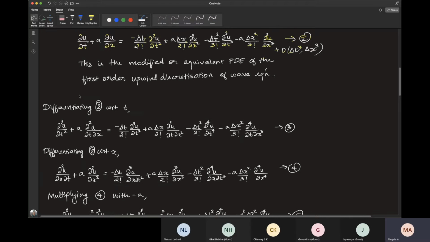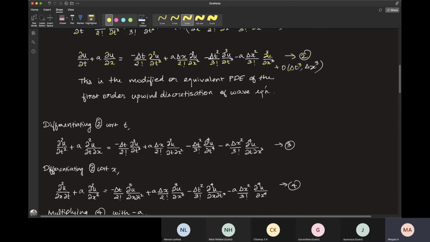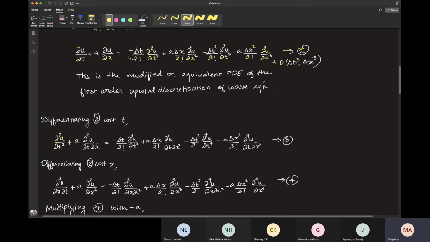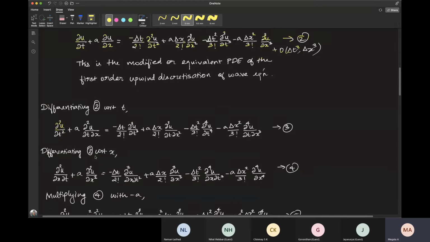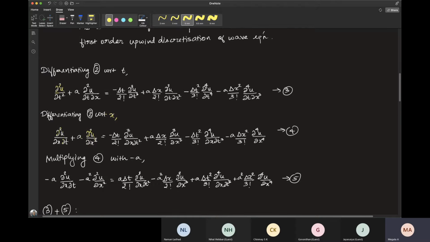For that, let us differentiate this equation with respect to time first. Each of the terms here is differentiated with respect to time, and I've written them as equation number 3. Now similarly, differentiate equation 2 with respect to x, that is the space variable. Again the same thing has happened: each of the terms in equation 2 has been differentiated with respect to x, and the full equation is written here. So that is our equation 4.